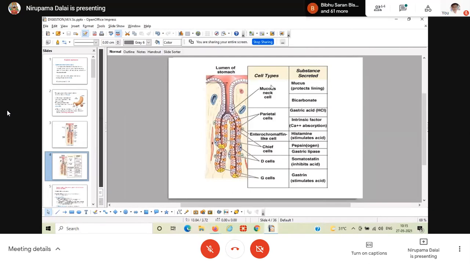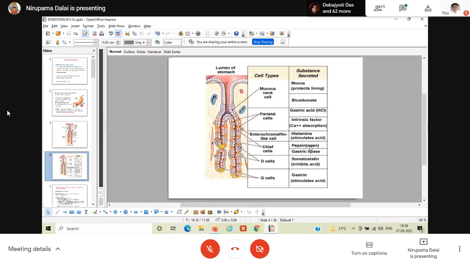Now you just see what are the different types of substances secreted from these cells. D cells secrete somatostatin, G cells secrete gastrin, and chief cells or peptic cells secrete pepsinogen. Just see, in the substances secreted from the chief cell they have mentioned pepsinogen, not pepsin. Why has it been mentioned so? Because pepsinogen is present in its inactive form.